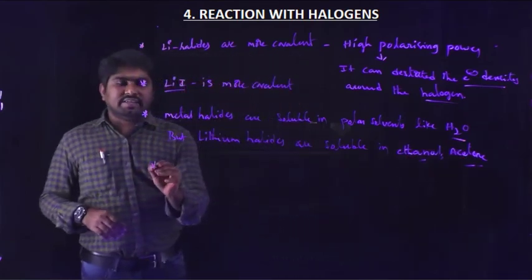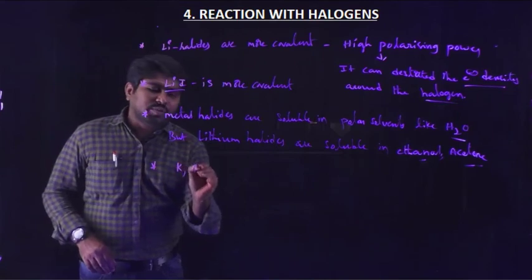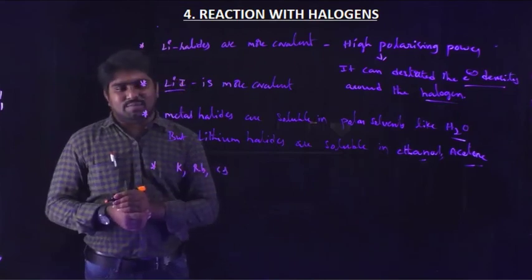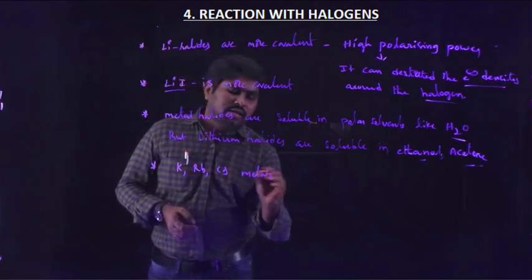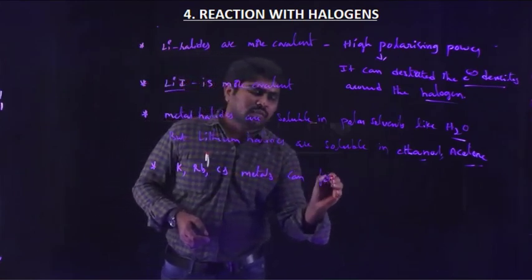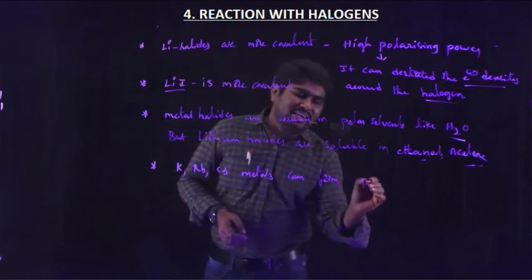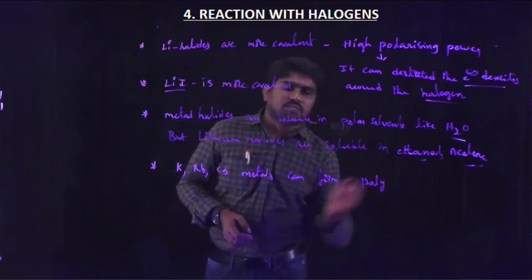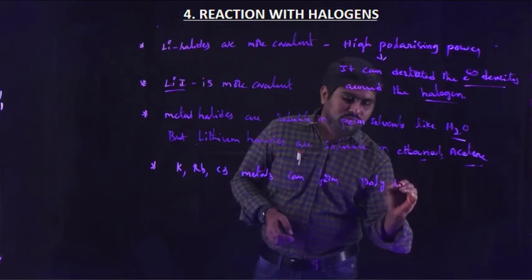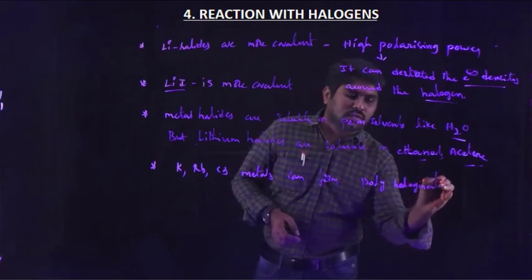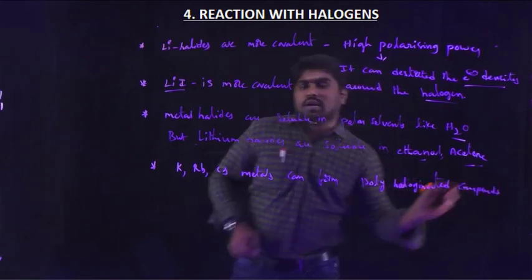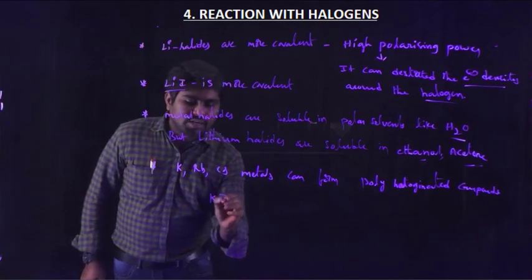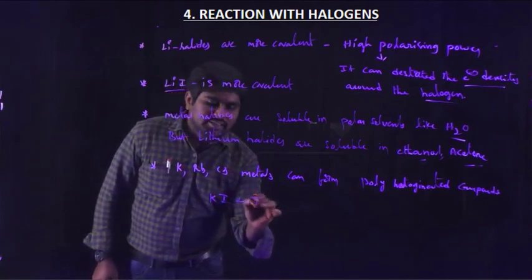Next point is that potassium, rubidium, cesium metals can form polyhalogenated compounds. Like this, I am taking potassium iodide plus iodine.